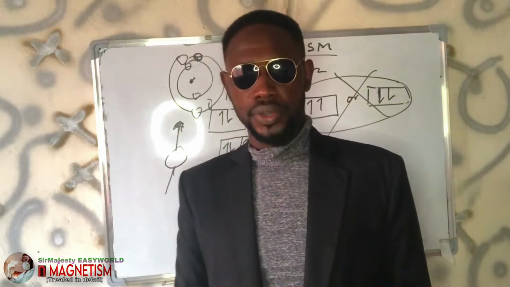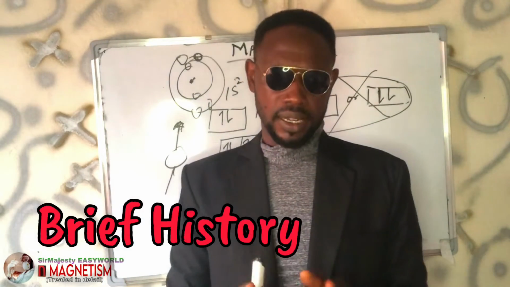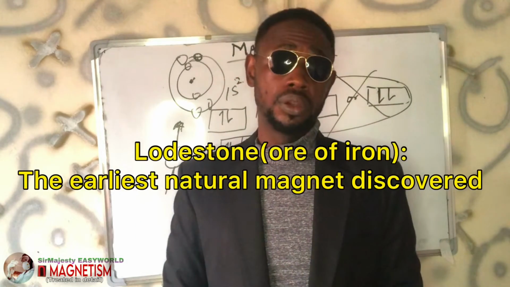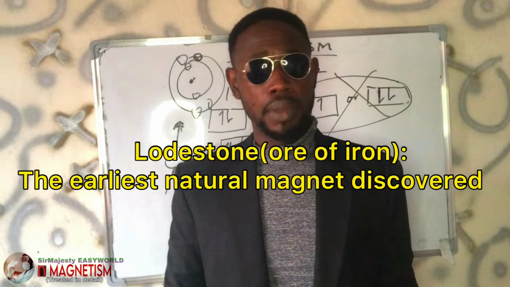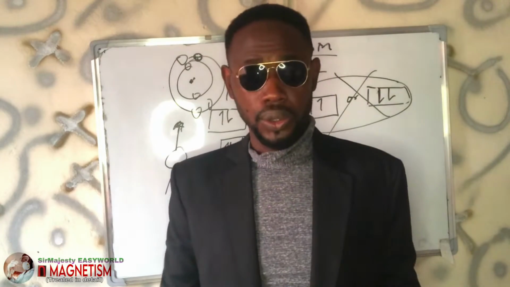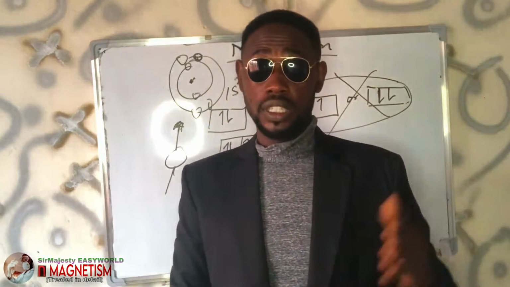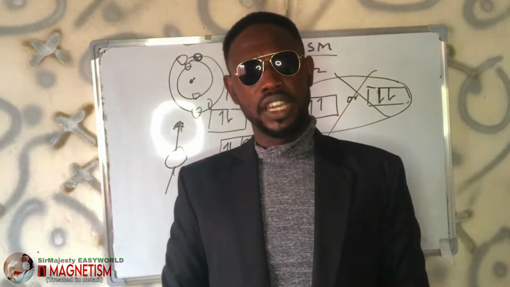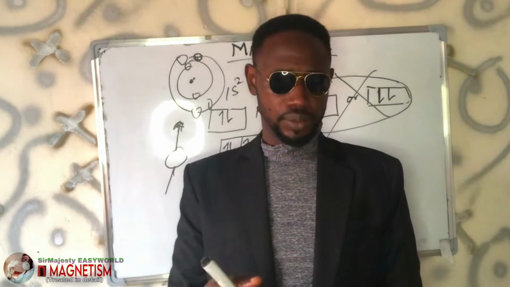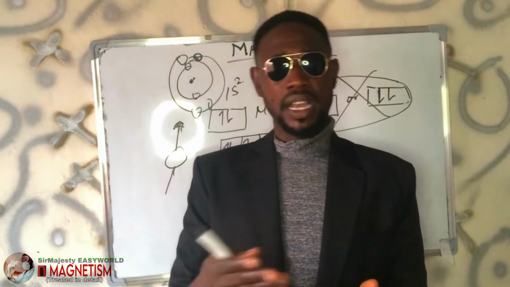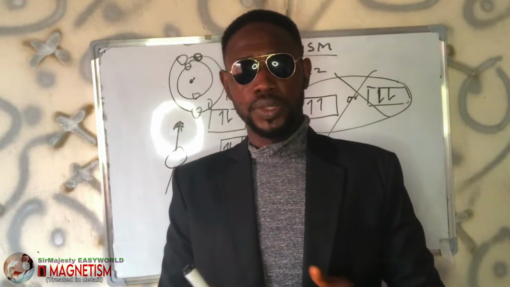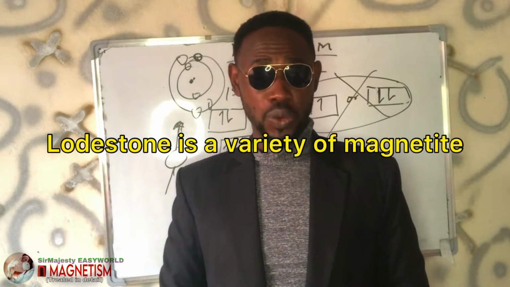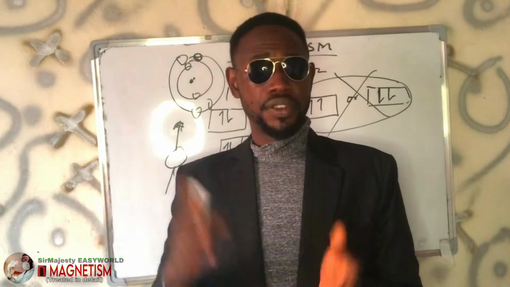Okay, before I proceed, we need to know the history of magnetism. The first natural magnet was discovered in the form of lodestone, in Latin called magnetum. Some might call it magnesian stone. That's lodestone. It was found in a place called Magnesia in Turkey. They gave it that name, magnetum, in Latin. Then English turned it into magnet. So the magnet they observed was actually a form of magnetite. We will treat that when we come to the form of magnetism known as ferrimagnetism.